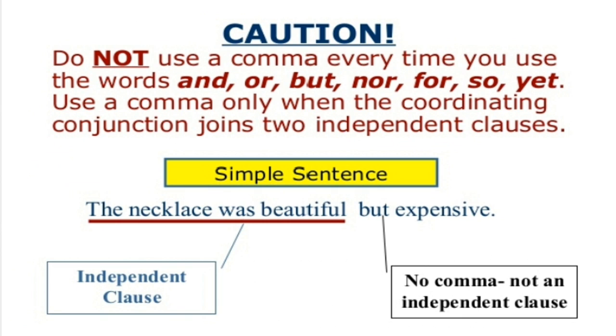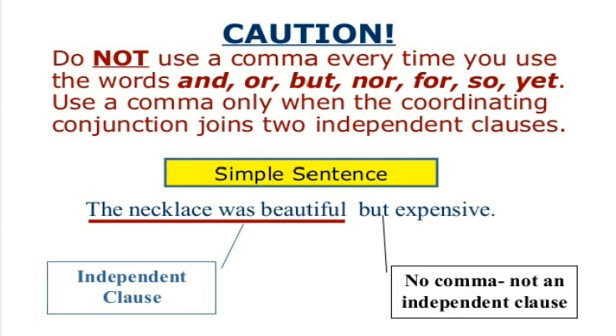Now we should not use a comma every time we use the words and, or, but, nor, for, so, and yet. We should use a comma only when the coordinating conjunction joins two independent clauses. Let us see this example. The necklace was beautiful but expensive. Now here we don't use a comma because expensive is only one word.